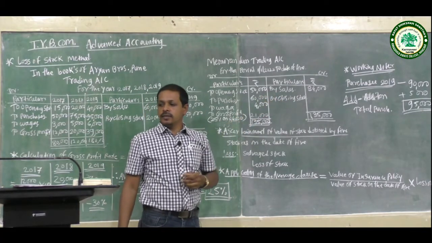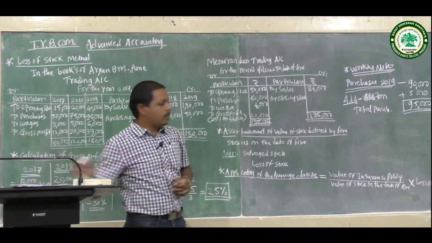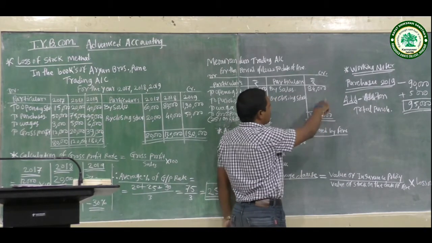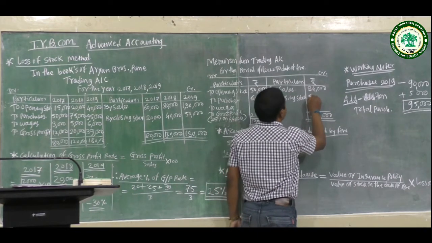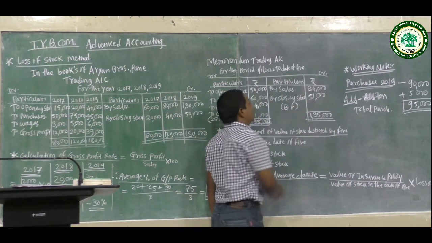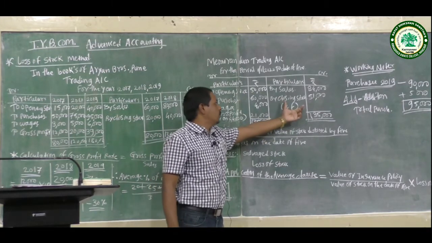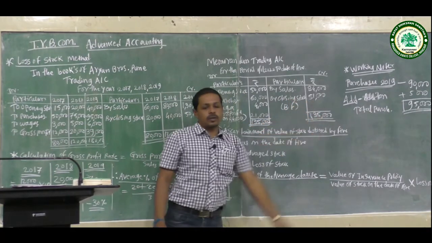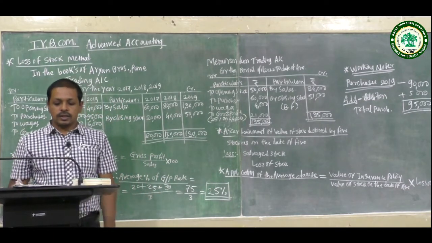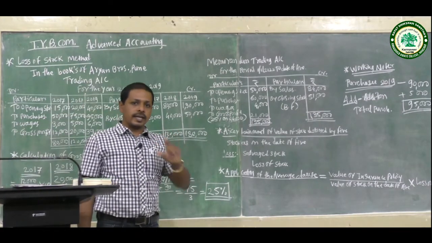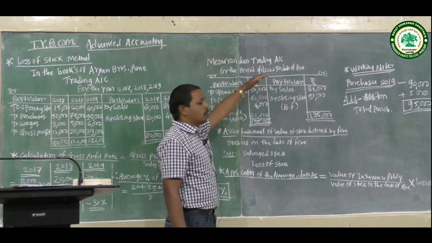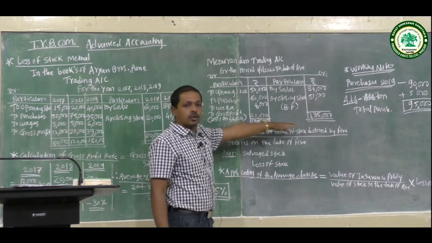Closing stock is then 1,35,000 minus 84,000, which is 51,000, a balancing figure. This is the stock as on the date of fire, and the memorandum trading account is closed.